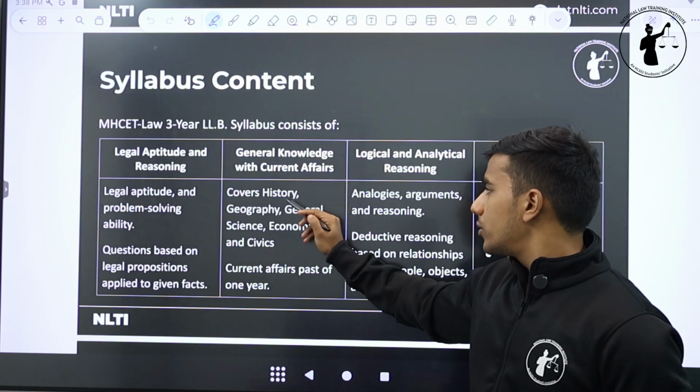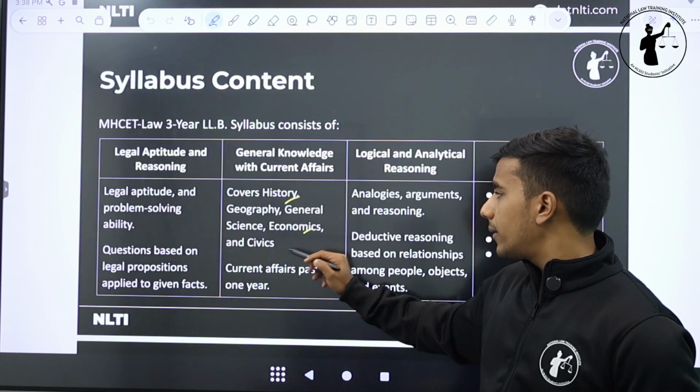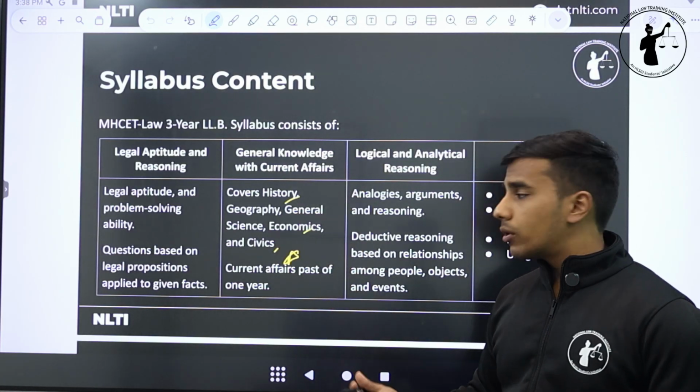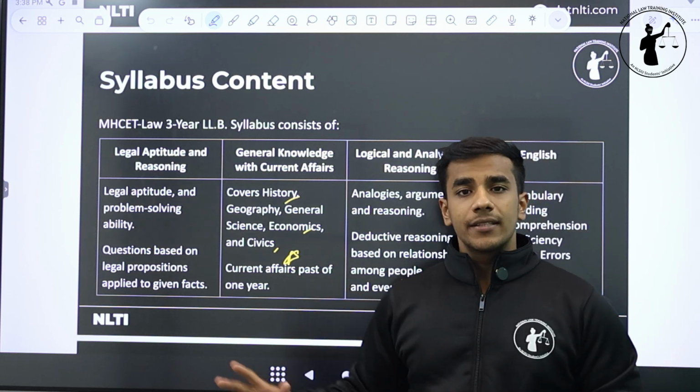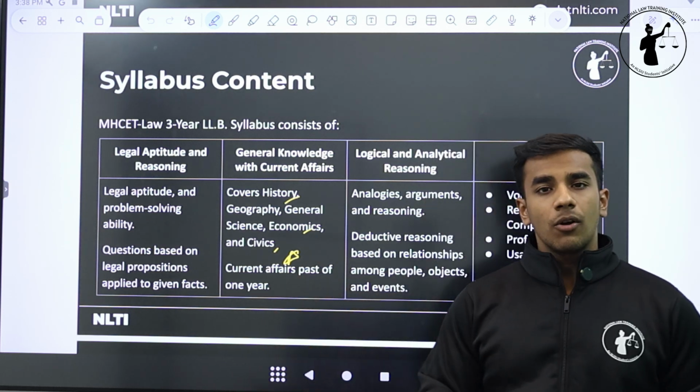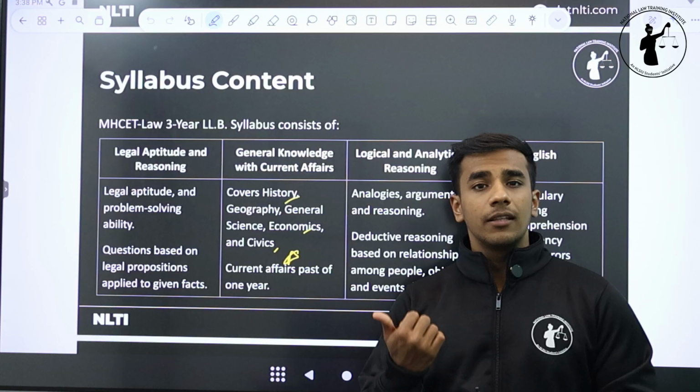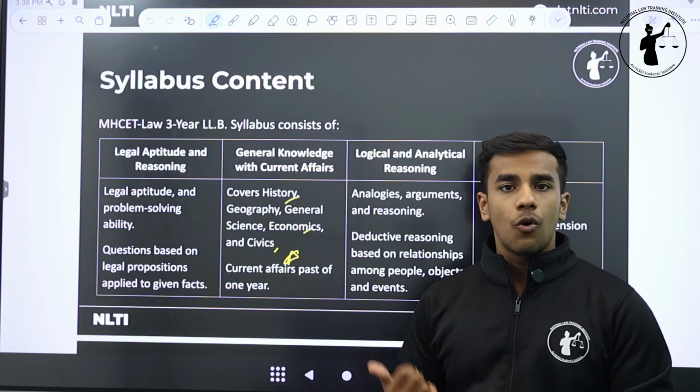General knowledge includes history, geography, general science, economics, and civics, but a more primary focus is on current affairs. So GK is there, static GK. You need to know some bit of history, for example, the Battle of Plassey, the First War of Independence, the Panipat War, or the World War.